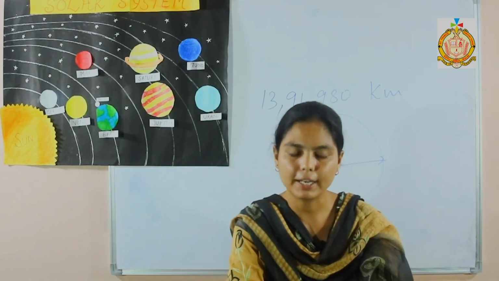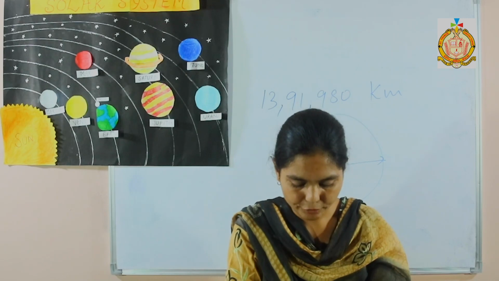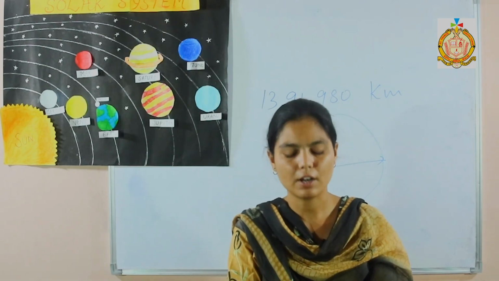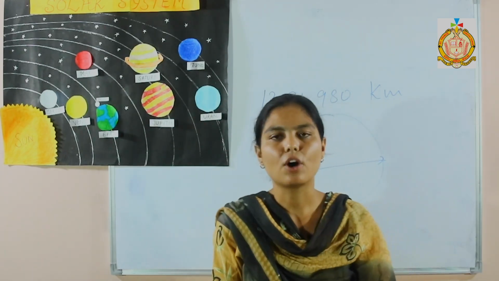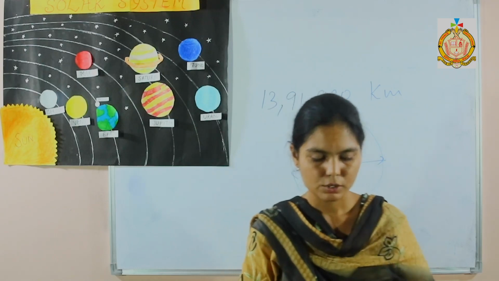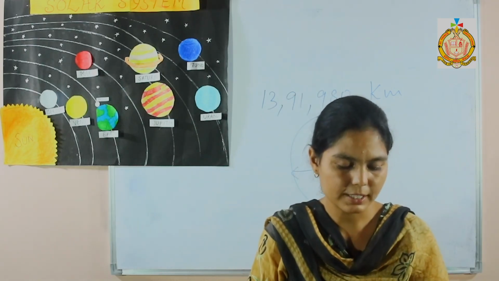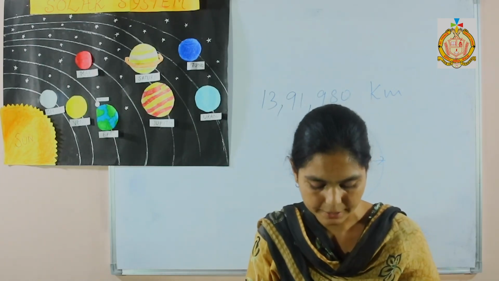And next is meteors. Meteors are fragments of rocks coming towards the earth. They are formed due to collision among the asteroids. Collision of these two asteroids, the meteors are formed. So this is your 21st chapter, Sun and its planet.